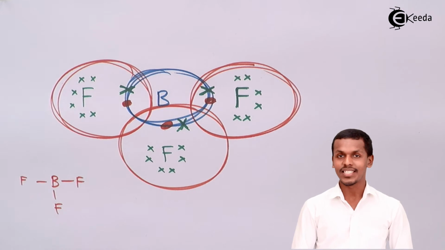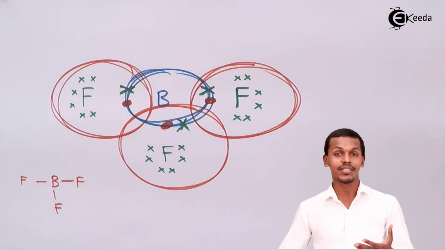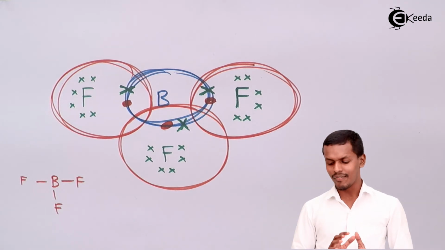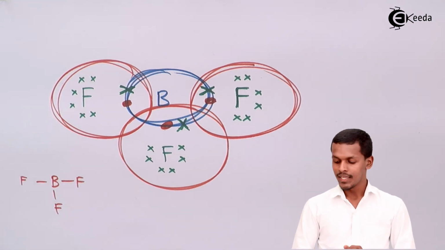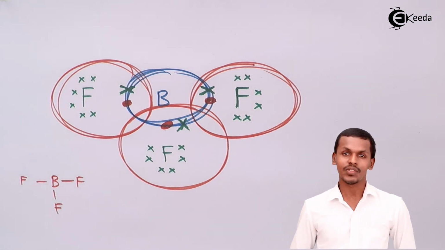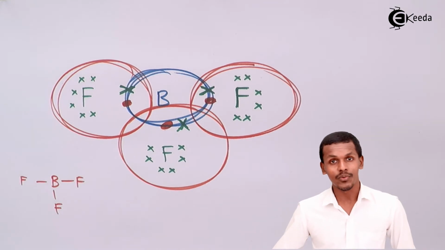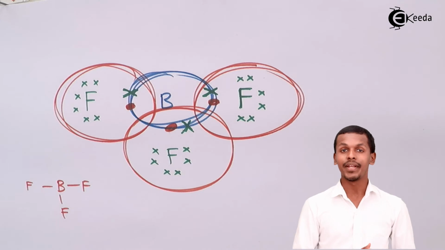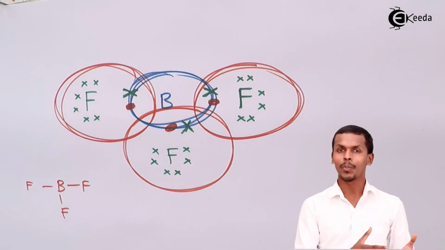So here the octet rule has failed to explain the inadequacy, or we could say these are the limitations of the octet rule, and this is what I have explained about the incomplete octet. So these were two common compounds that I wanted to explain. So this was basically the incomplete octet. These are the examples that show the limitation of the octet rule, and that was incomplete octet.